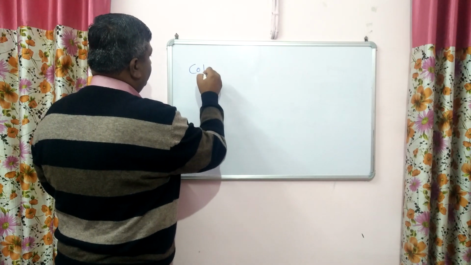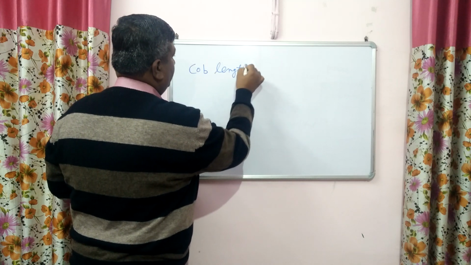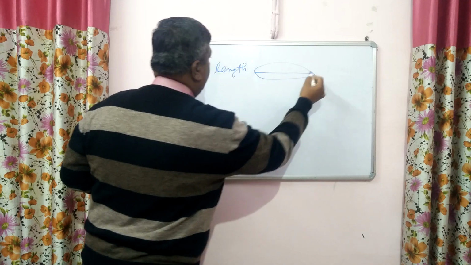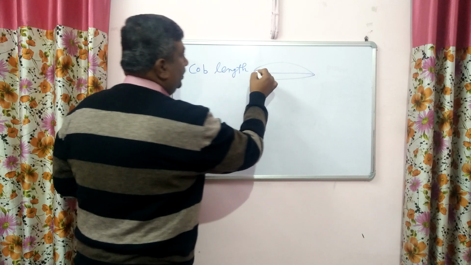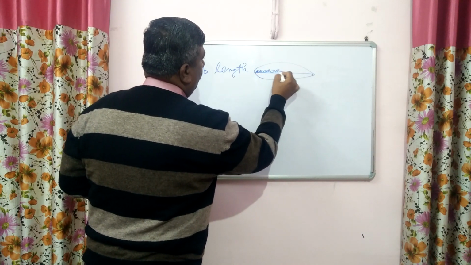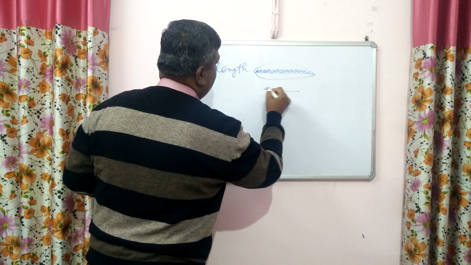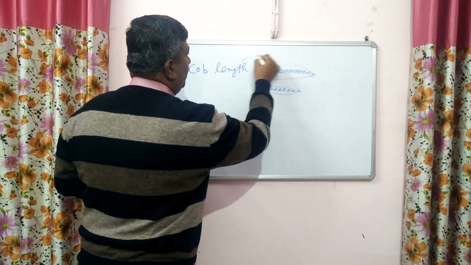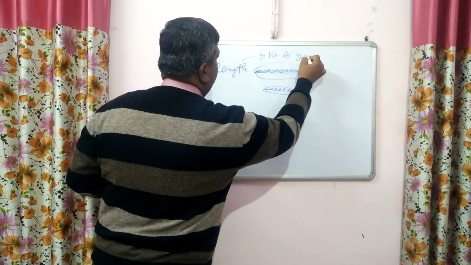Cob length. This cob length actually decides the number of grains in a row. This is one row, so these are the number of grains. So this is the cob length, then these are the number of grains. If cob length is less, then the number of grains will be less. So this cob length decides the number of grains